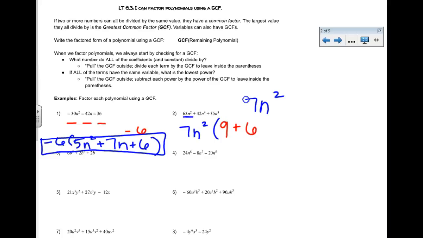And I had 4 n's. I took 2 out. That means I had 2 left. Then my third term, 35n cubed divided by 7n squared. 35 divided by 7, that's 5. I had 3 n's. I took 2 out. Left with 1.